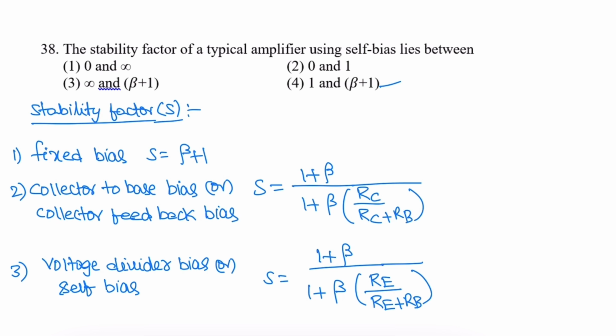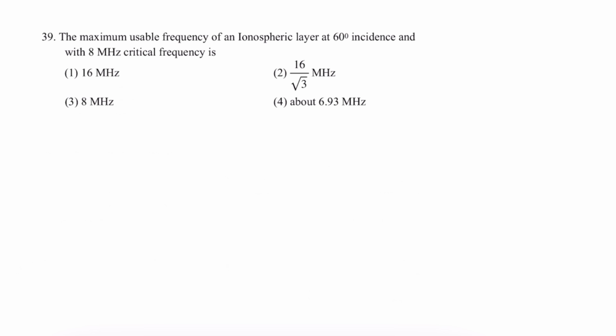Next question. The maximum usable frequency of an ionospheric layer at 60-degree angle of incidence with 8 megahertz critical frequency. Given critical frequency is 8 megahertz and angle of incidence is 60 degrees.